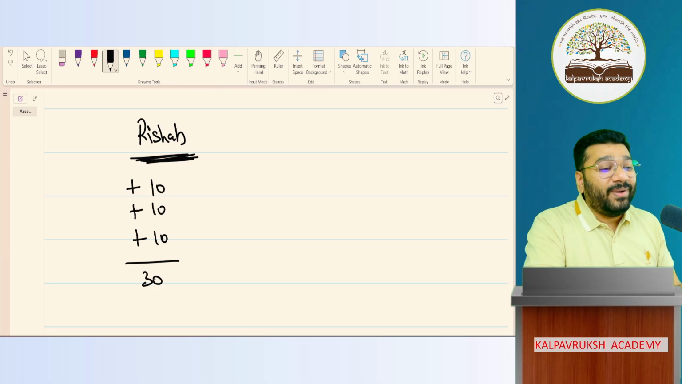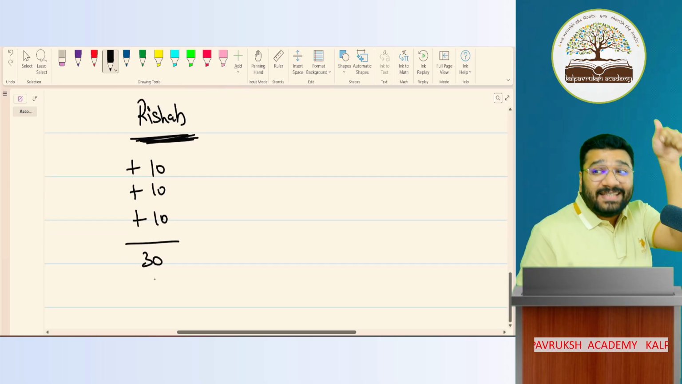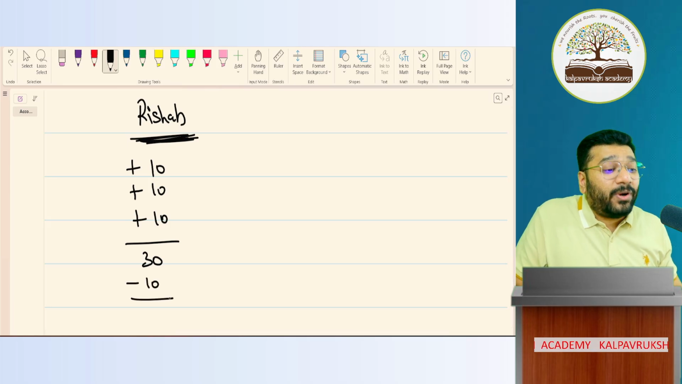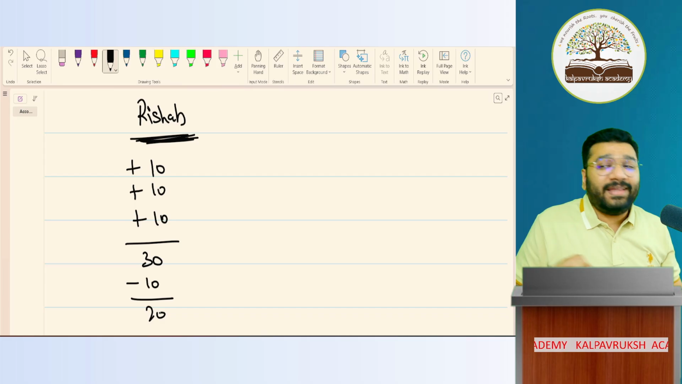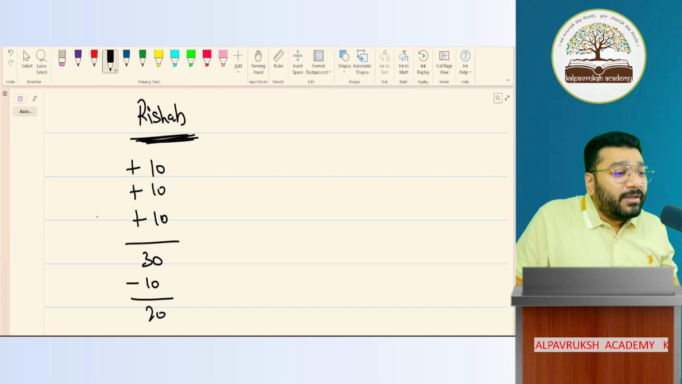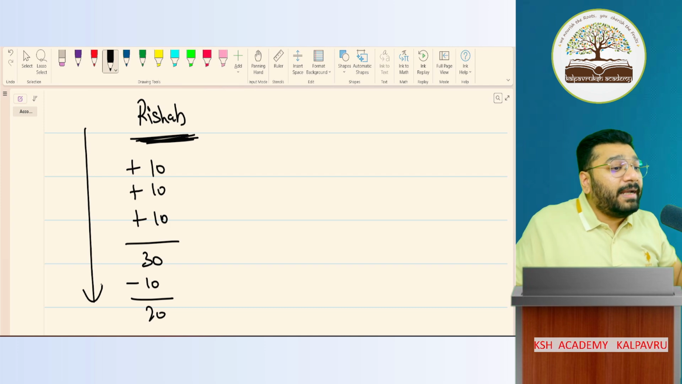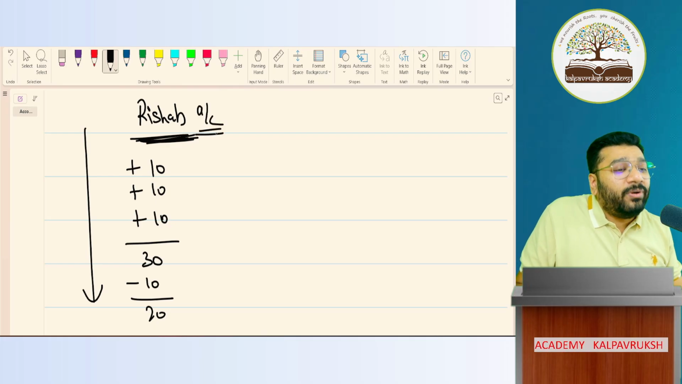Now the moment he gave me 10 rupee, what will I do? Plus 10, sir? Tell no. Minus 10. Minus 10 means, how much is the balance now? 20 is the balance. Got it, not got it? Yes or no? Now, this data captured by the shopkeeper is nothing but Rishabh ka account.